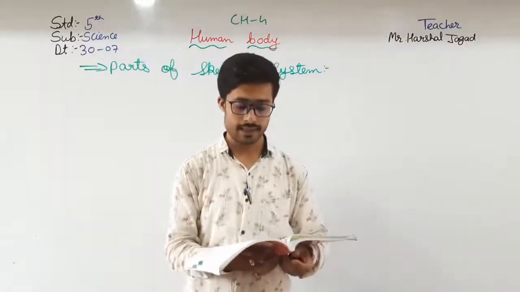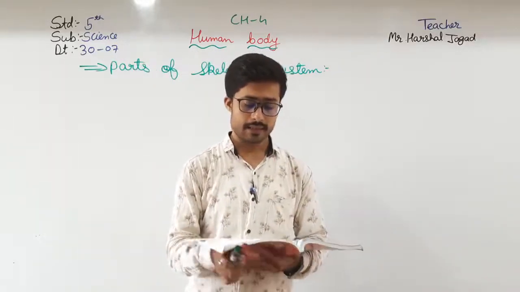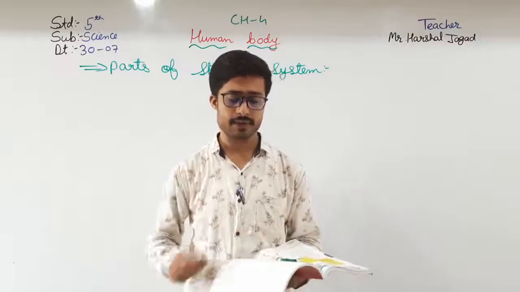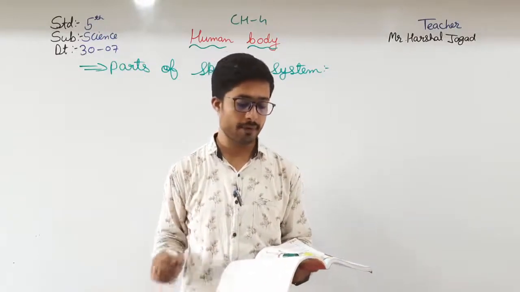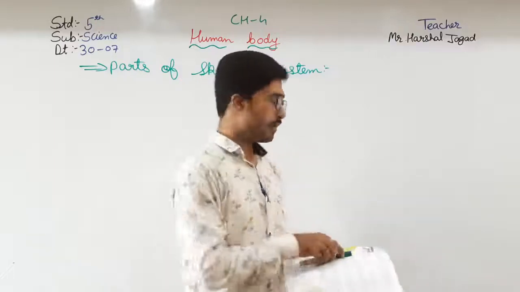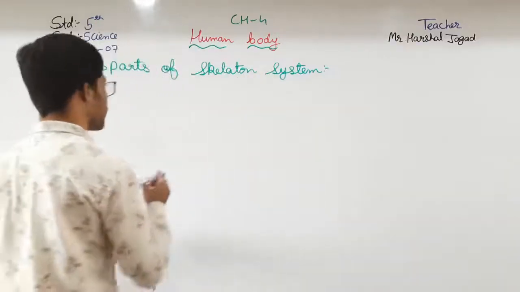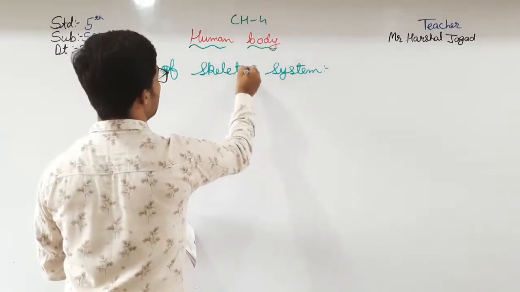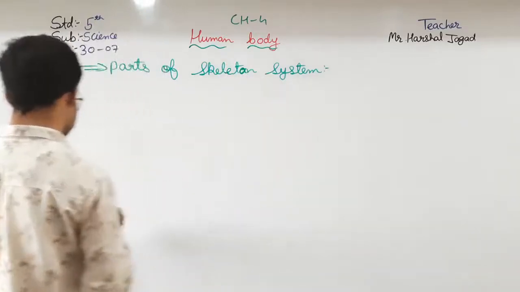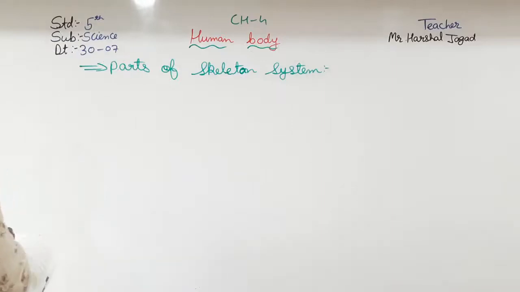Here, the skeletal system consists of the skull, the spine or the backbone, the rib cage, and the upper and the lower limbs. Okay, so the skeletal system consists of four things.